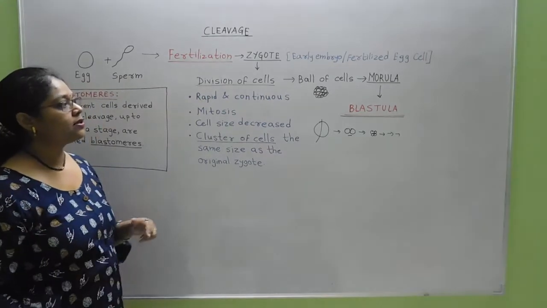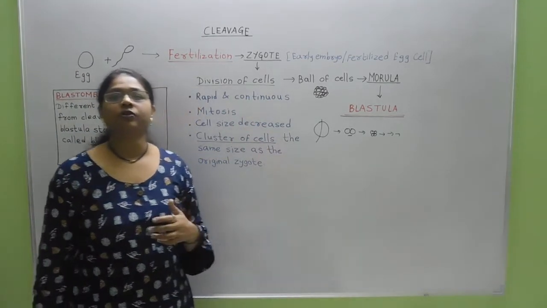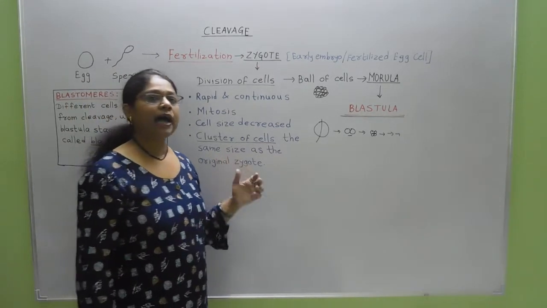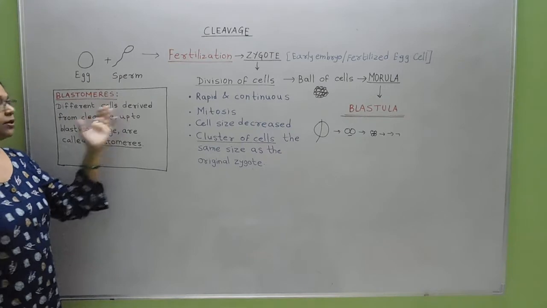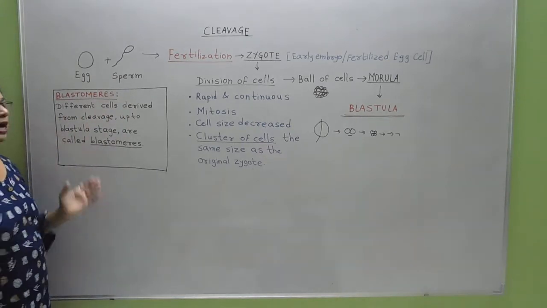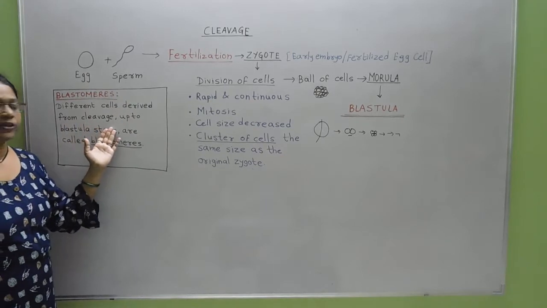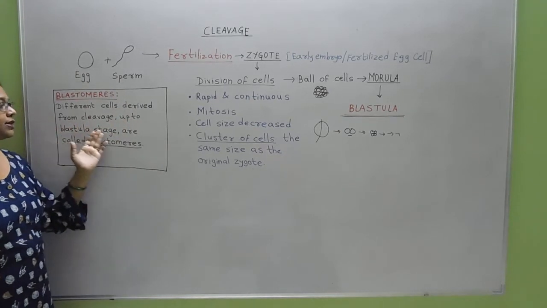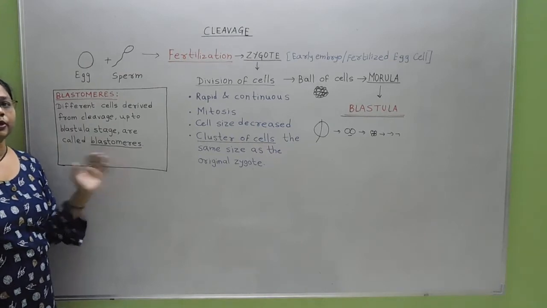Now the cells which are produced by continuous cell division of a zygote are called the blastomeres, or you can also say that the different cells derived from the cleavage up to the blastula stage are called the blastomeres.